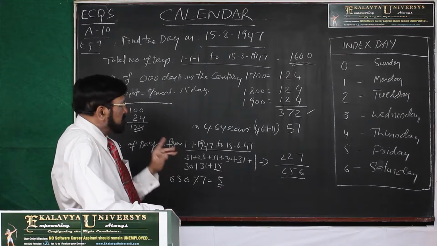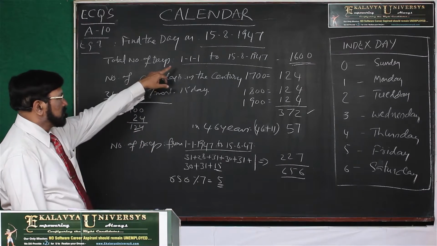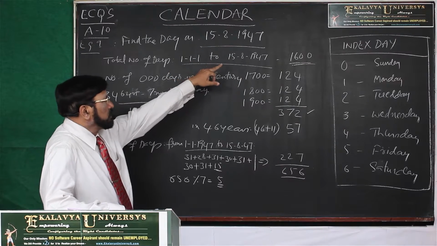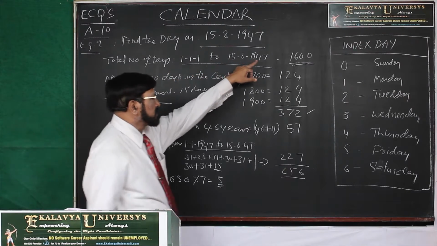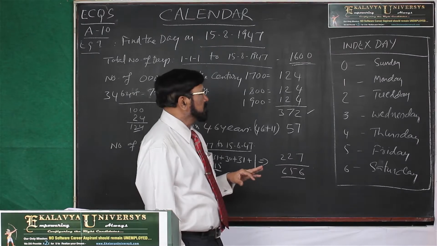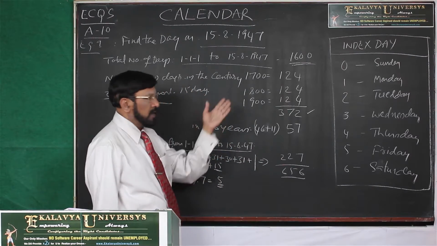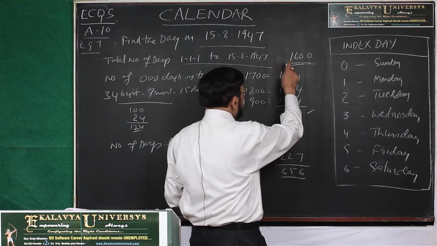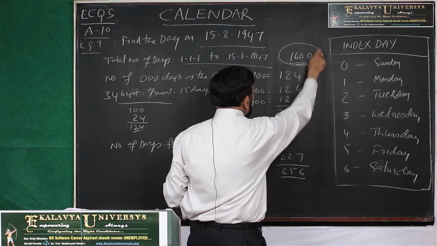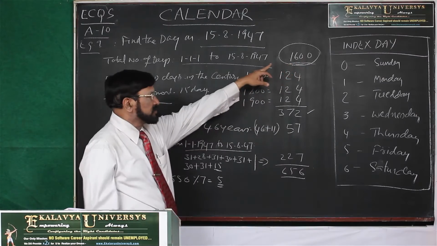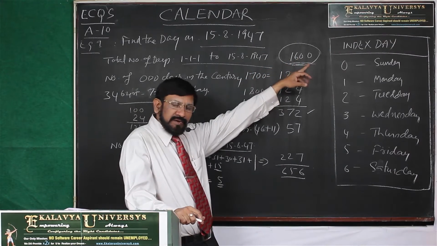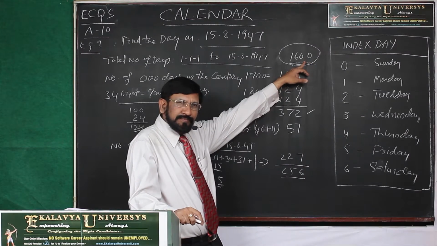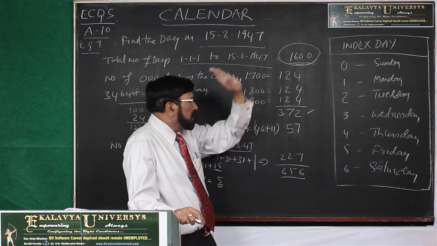This is the calculation. Once again I tell you, actually you have to calculate from the initial date, 1/1/1 to 15 August 1947, the total number of days. To lighten the calculation, you can ignore 1600 years, because you know the last day of that is Sunday. So ignore all of them.